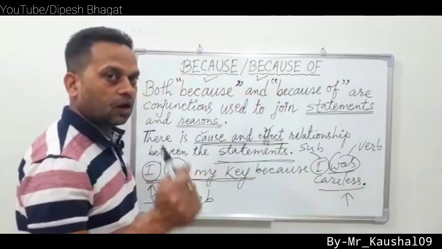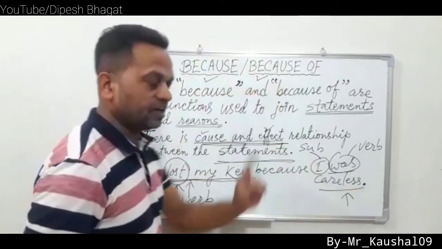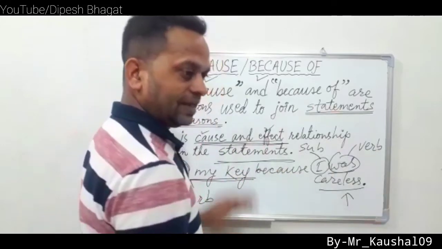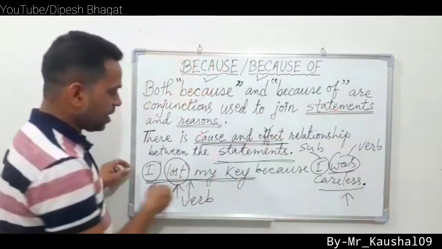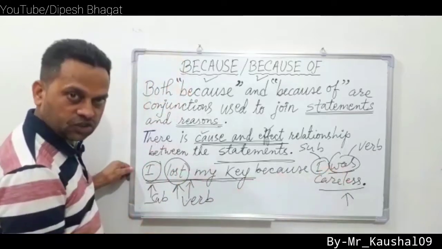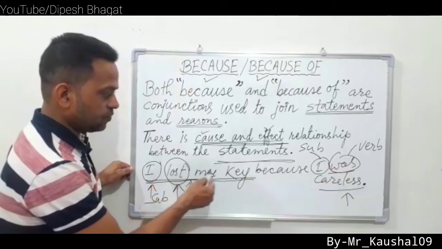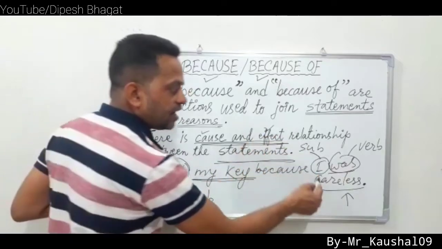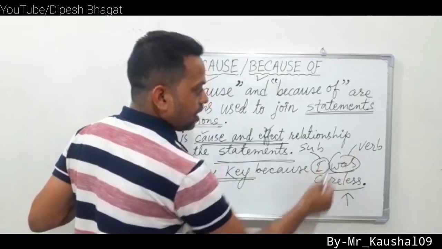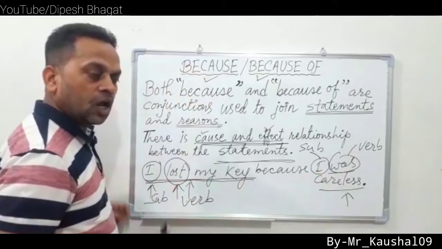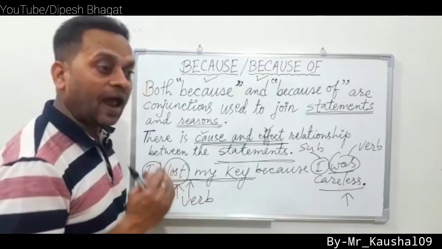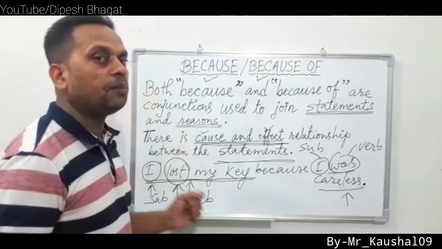It means they are clauses. It is a single sentence, but there are two clauses. It can be broken into two parts, and each part is a clause. Clause 1 is I lost my key; it has a subject and verb. The second part is also a clause because it has the subject I and the verb was. So we can say a clause is a part of a sentence having a subject and a verb.